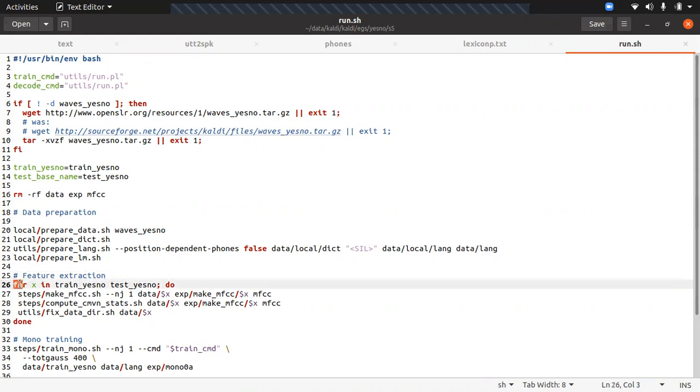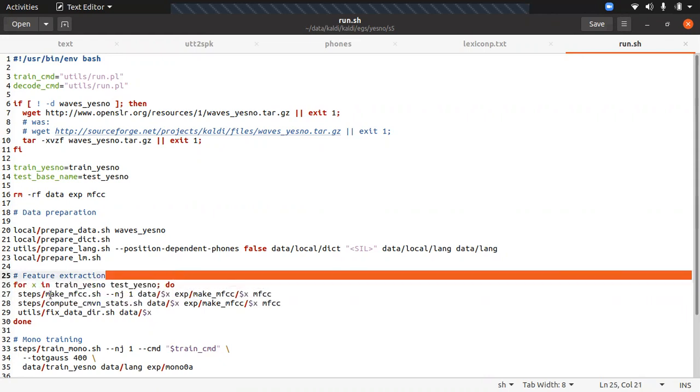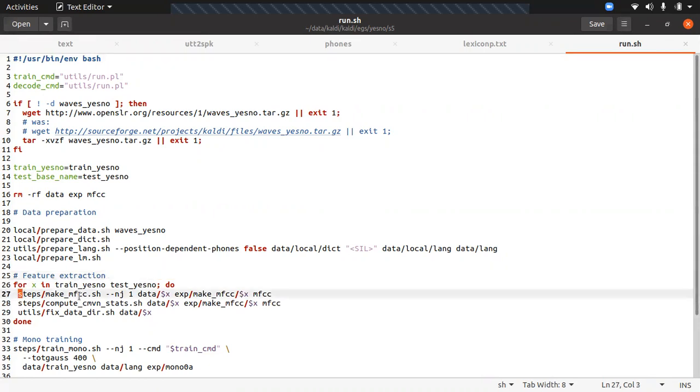In this, they are used for train yes no and test yes no, where there are the files, and they have passed the MFCC feature extraction part. Steps make MFCC. This is the number of jobs. So basically, if you have 10 audios and you pass NJ 10, it will take 10 audios as a batch and extract the MFCC features from them. And where are these audio files? You need to give your wave.scp path here.